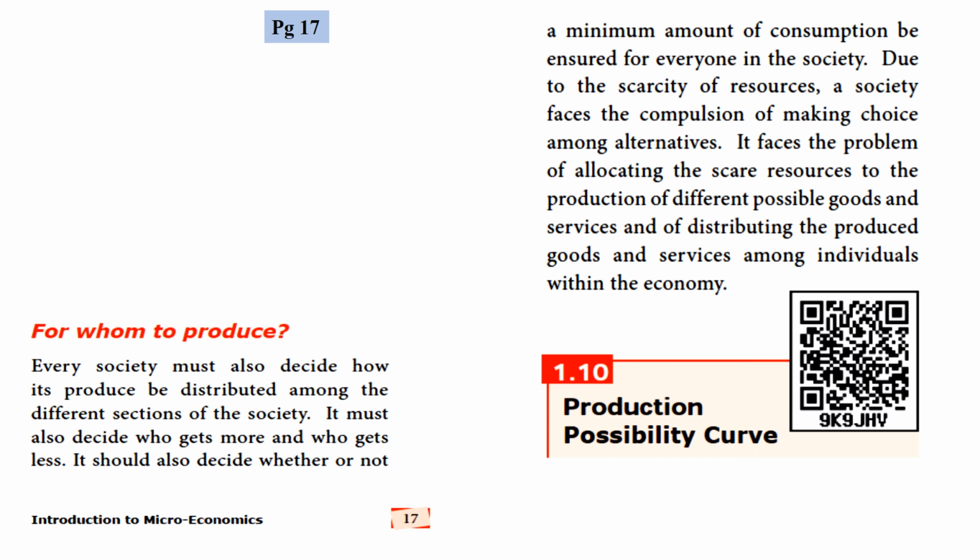Due to scarcity of resources, a society faces the compulsion of making choice among alternatives. It faces the problem of allocating the scarce resources to the production of different possible goods and services, and of distributing the produced goods and services among individuals within the economy. So this scarcity of resources automatically makes a compulsion of making choice among the alternatives.